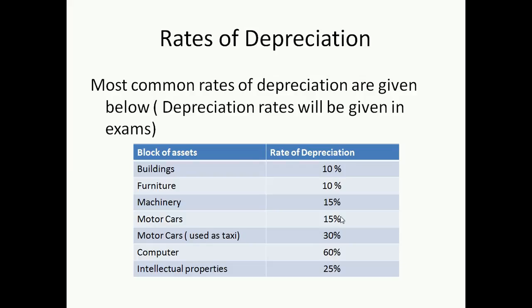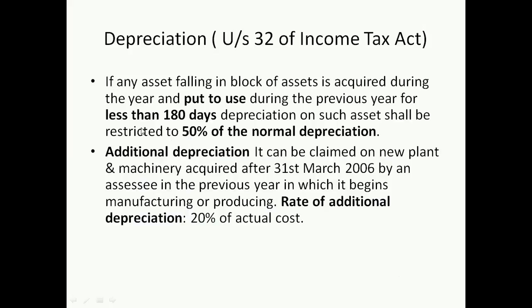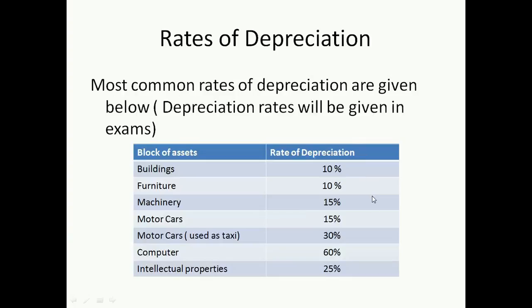180 days means 6 months. So if you use an asset for less than 6 months in the previous year, then you cannot claim depreciation at 15%. You will only be able to claim depreciation at 50% of the normal rate of depreciation. Here the normal rate of depreciation is 15%. So of this 15%, only 50% will be allowed as depreciation. That is 7.5% will be allowed as the depreciation.